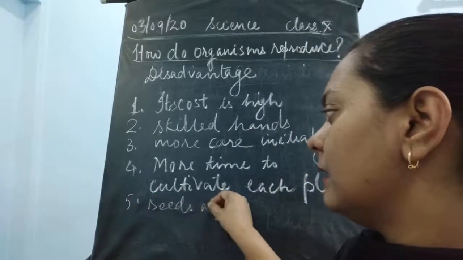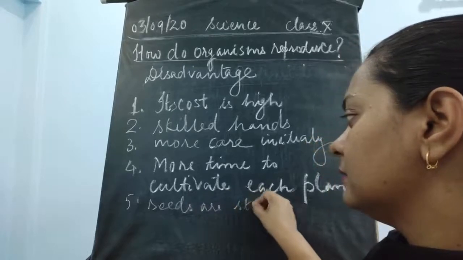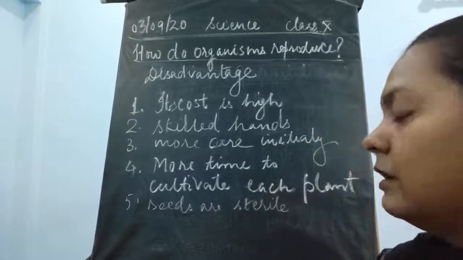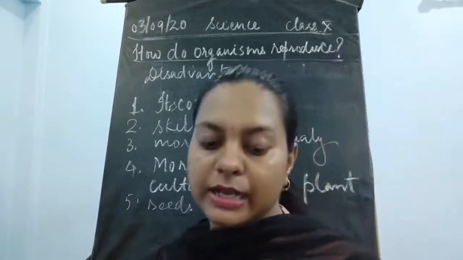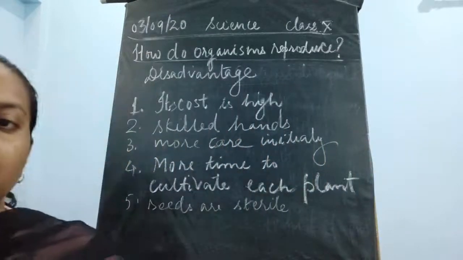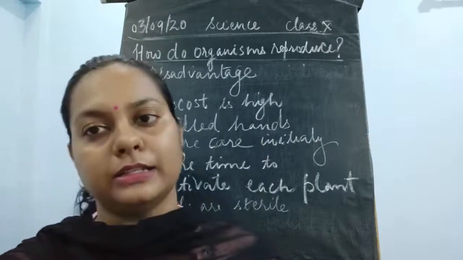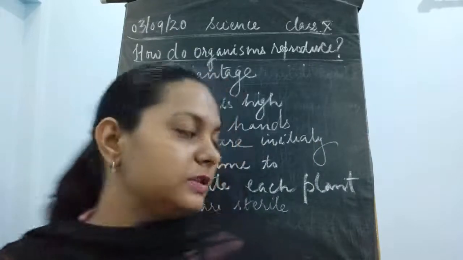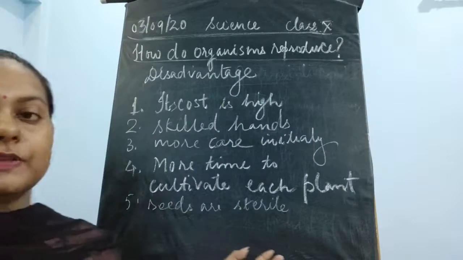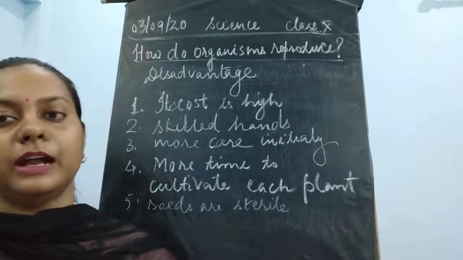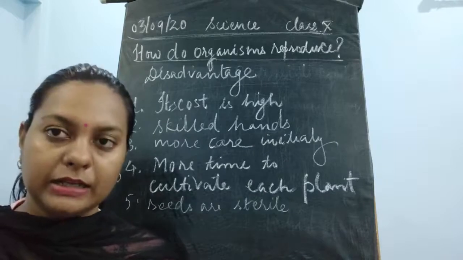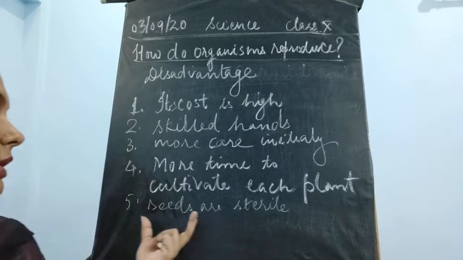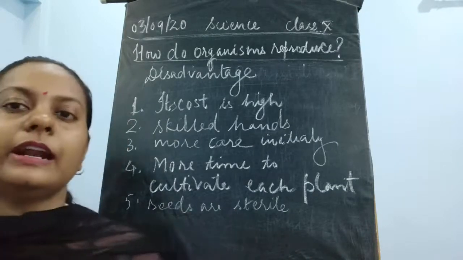Seeds are sterile. Seeds which are being produced from these vegetatively propagated plants are sterile in nature. Sterile means they would not be able to produce new plants. So this is again a disadvantage, because we will have a very small amount of seeds, because we are directly producing the plant. We'll take up the plant and easily plant it, and then we would be able to produce different varieties of plant, children.